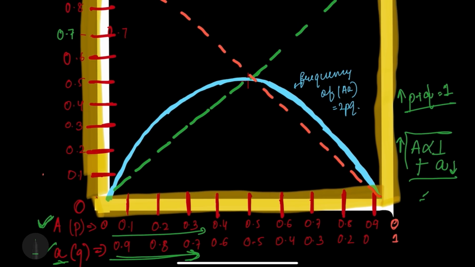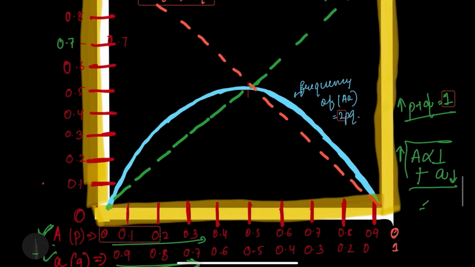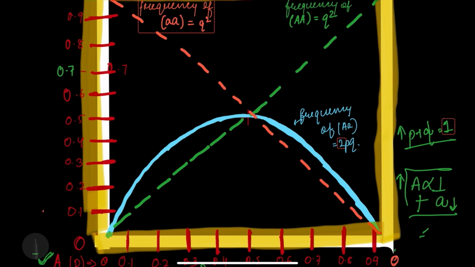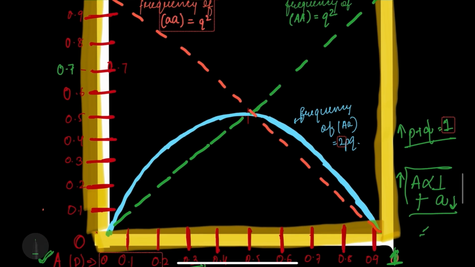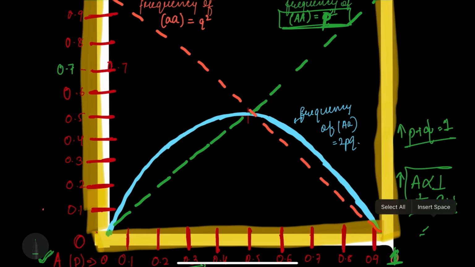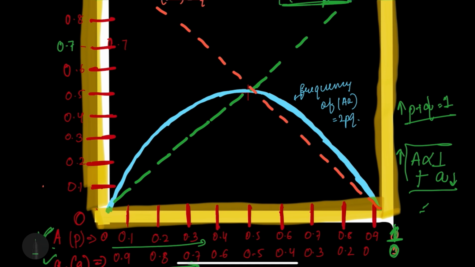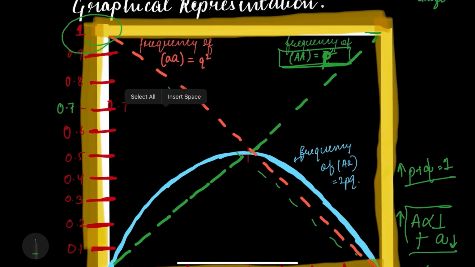Now, let's see. From here, we can see it is 0. Thus, it is beginning at 0. It keeps on increasing till the end of here. It reaches 1, right? Oh, sorry, 1, and here it will be 0. It reaches 1. So, it is the frequency of capital A capital A, that is, P square. And from here, on the other hand, we see that the probability of small a here is 0, right? So it keeps on increasing, and thus it reaches 1. Here it reaches 1, and it is at the maximum peak.